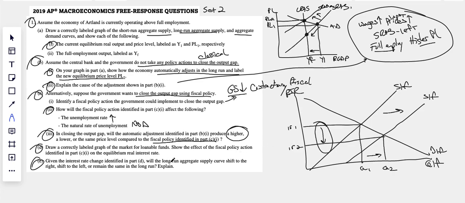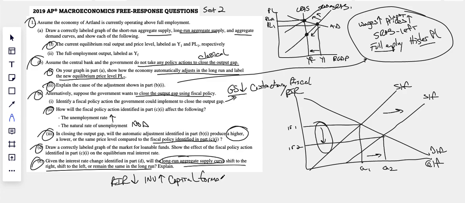And given the interest rate change, will the long run aggregate supply curve shift to the right, left, or remain unchanged? We answer these always in the same way if they're talking about long run aggregate supply. Real interest rate is going down, therefore investment is going to go up. That means there will be more capital formation. More capital formation means there'll be more long-run aggregate supply. In essence, our long-run aggregate supply will shift to the right.